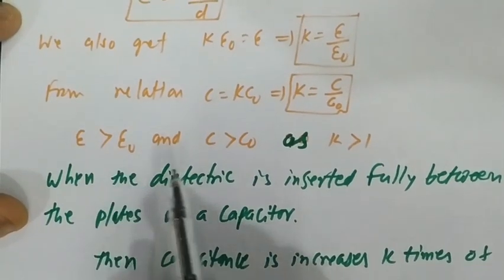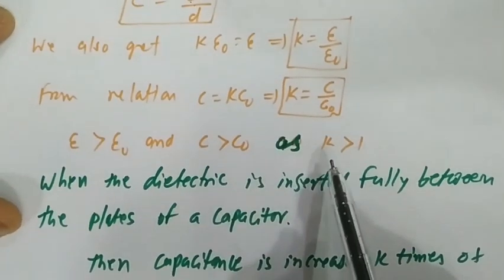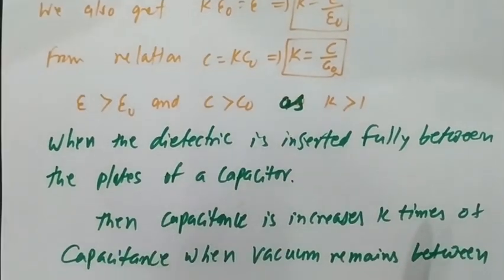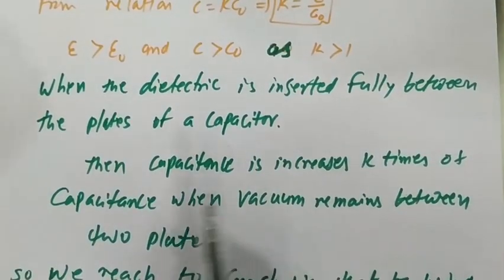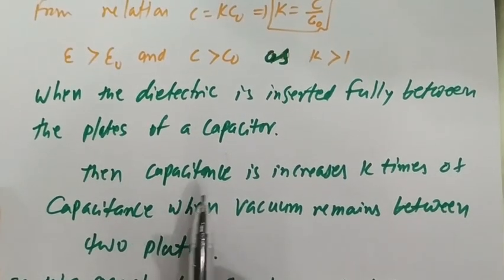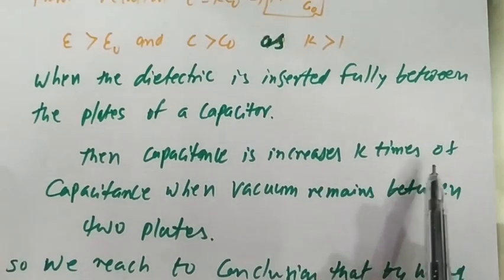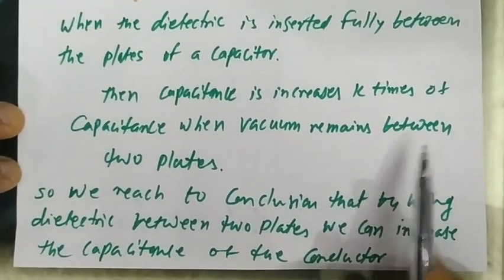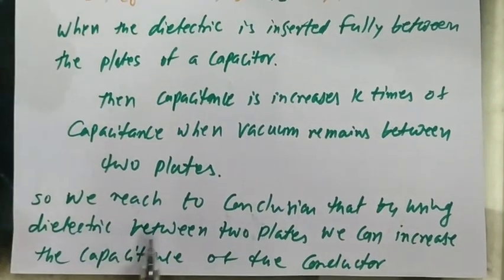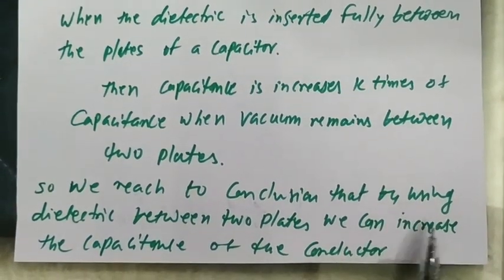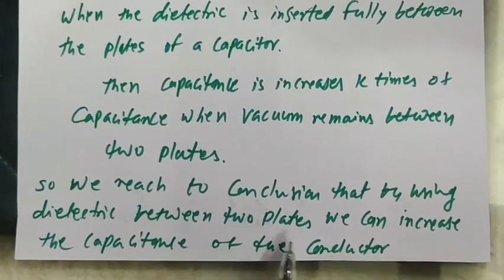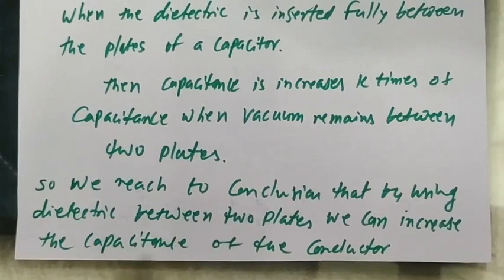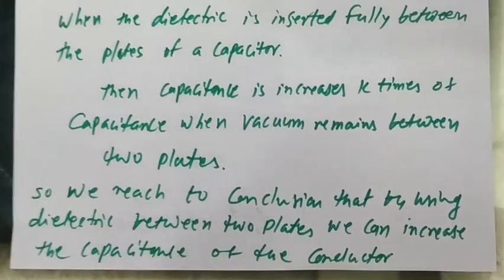Epsilon is greater than epsilon naught, and C is greater than C naught, as K is greater than 1. When the dielectric is inserted fully between the plates of a capacitor, the capacitance increases K times the capacitance when vacuum remains between the two plates. So we reach the conclusion that by using a dielectric between the two plates, we can increase the capacitance of the capacitor.